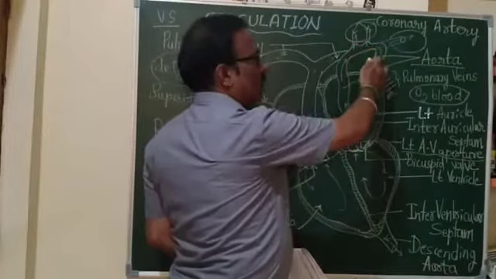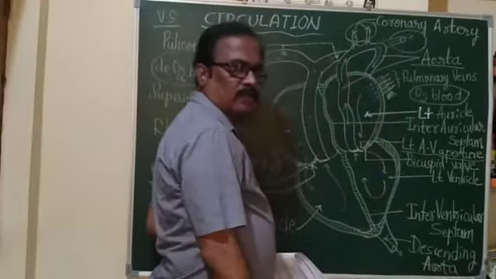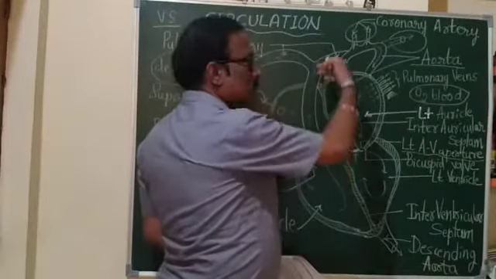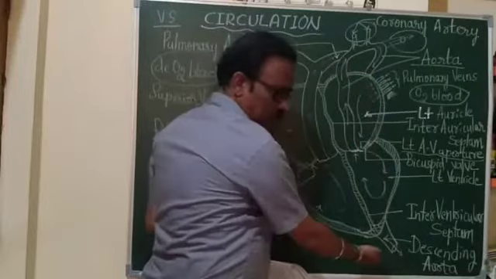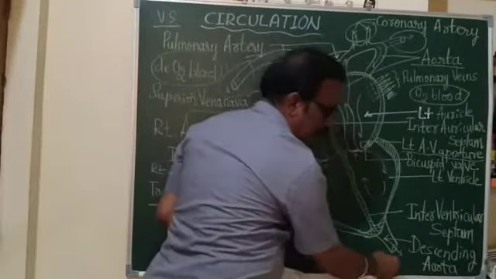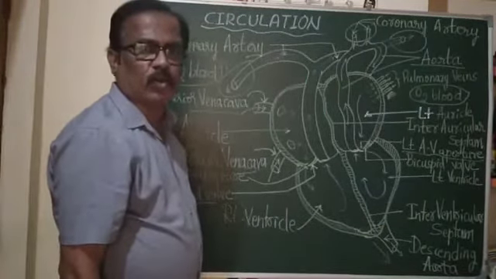And this aorta, after giving rise to two coronary arteries, bends backward and runs downward as descending aorta.